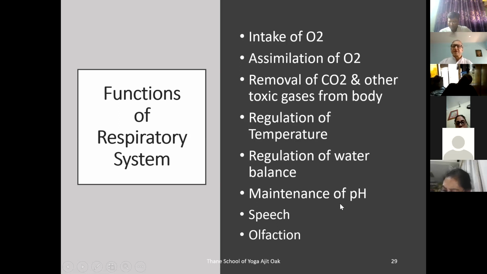Then there is maintenance of the pH of the body. The pH has to be critically maintained inside the body, and the respiratory system is one of the systems responsible for it. It is also responsible for speech and olfaction, that is smell. These are special sensory organs, which we call Jnanendriya in our philosophical language. So it is part of Jnanendriya also because the system is able to recognize smell, olfaction.